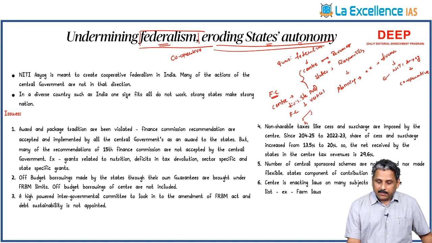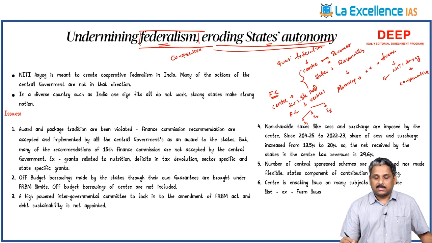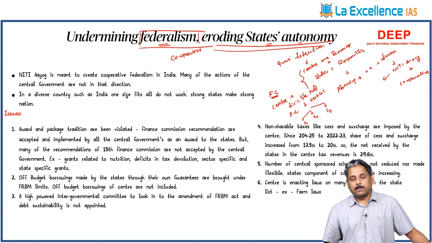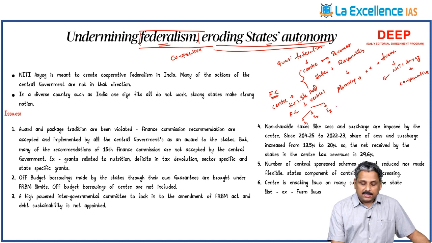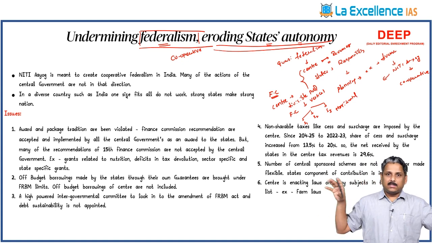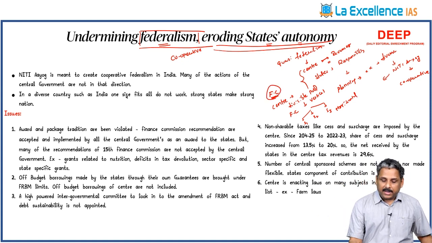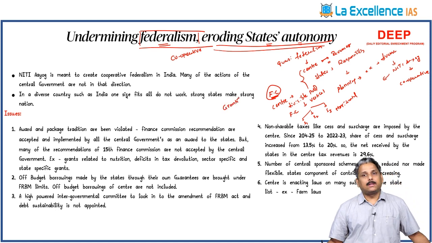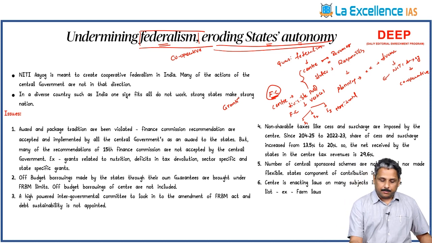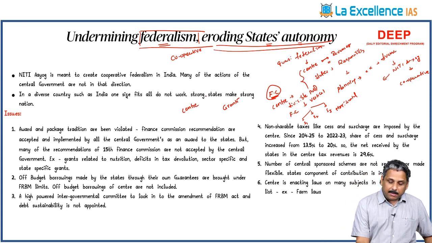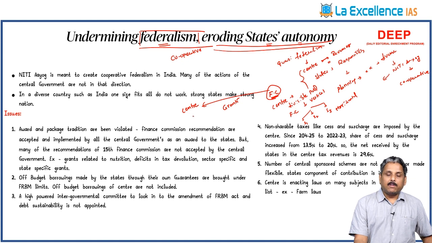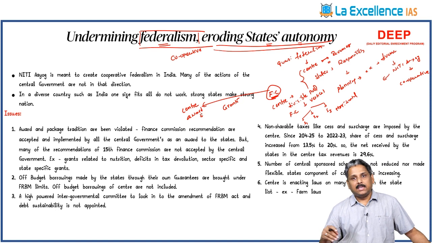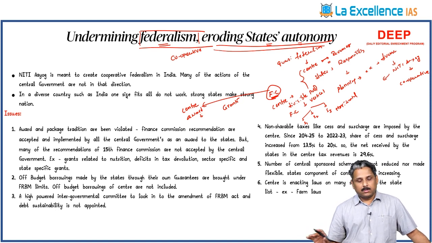After that, the divisible pool money has to be allocated between the states, and a formula has to be developed for how it is allocated between the states. This is called horizontal division. There is vertical division, there is horizontal division. Regarding this, the Finance Commission makes the recommendations. Along with that, various kinds of developmental grants will also be recommended by the Finance Commission. Normally, whatever recommendations are made by the Finance Commission are considered as an award and given to the states. The money will be given to the states.